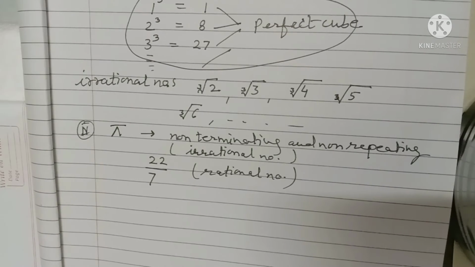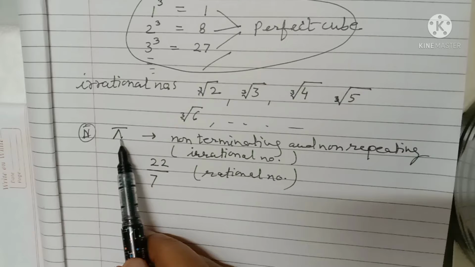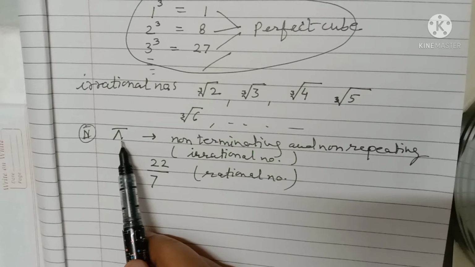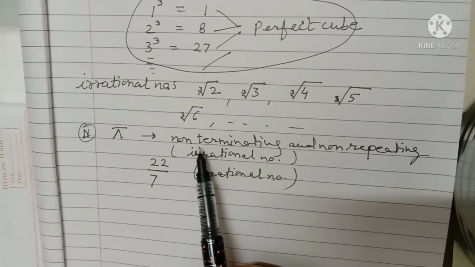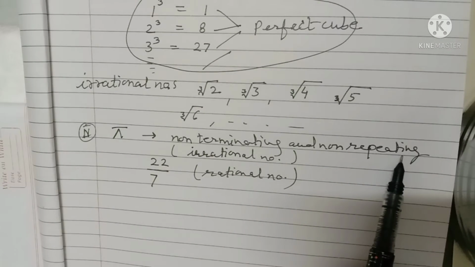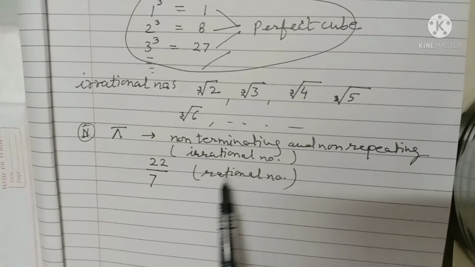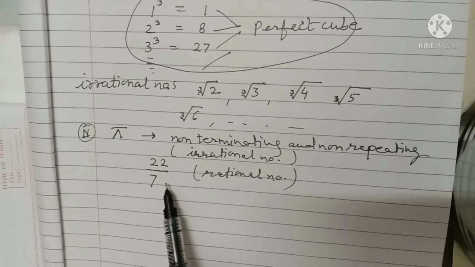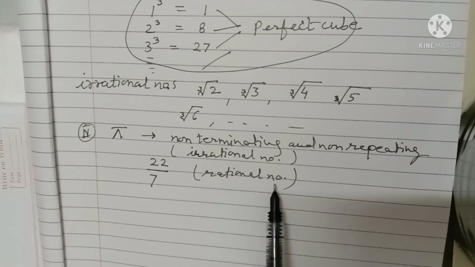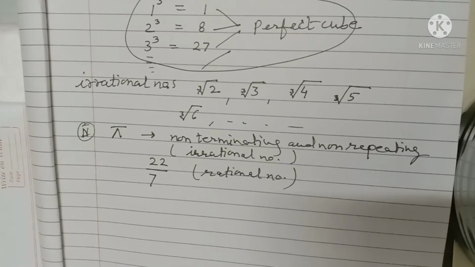Now the fourth type of example is pi, and pi is considered in both rational and irrational numbers. When it is in the form of non-terminating and non-repeating, it comes under irrational numbers, and when we take the value of pi as 22/7, then it comes under rational numbers. So this is an exception: the value of pi.